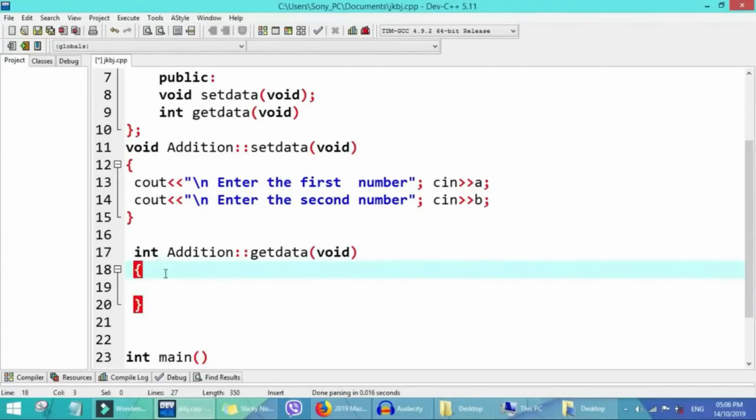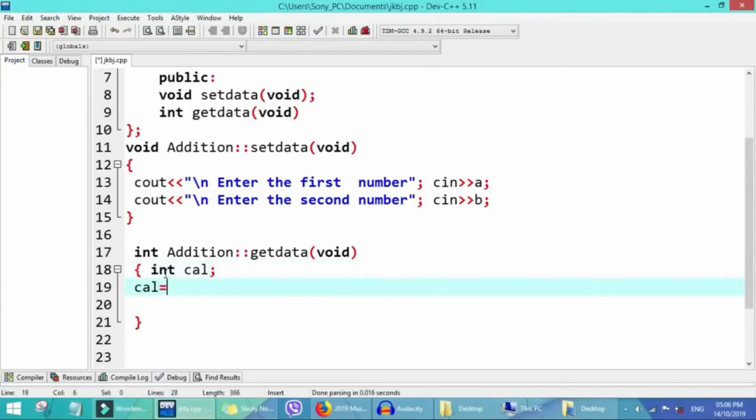So for the get data, we define one variable and call it cal. The cal will hold our operation.